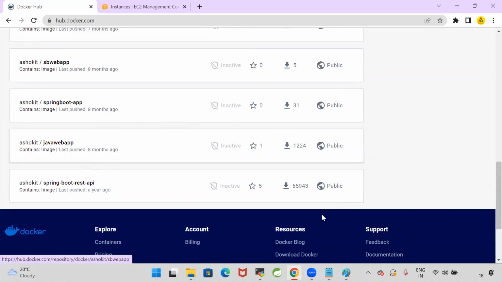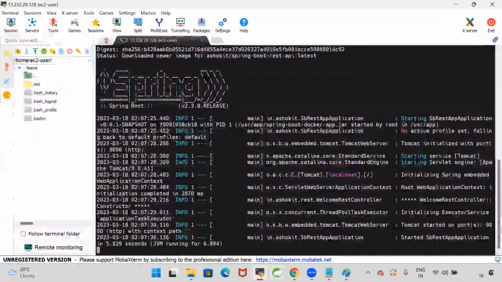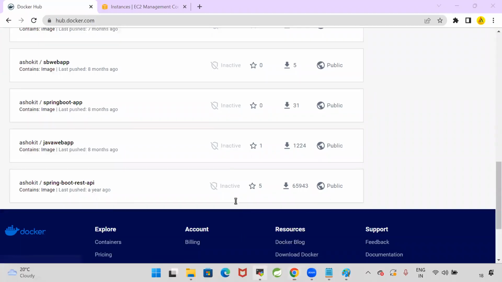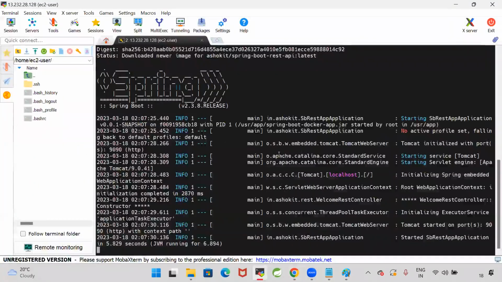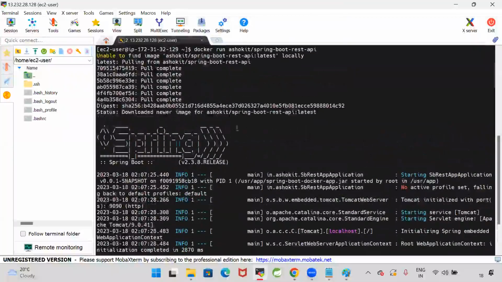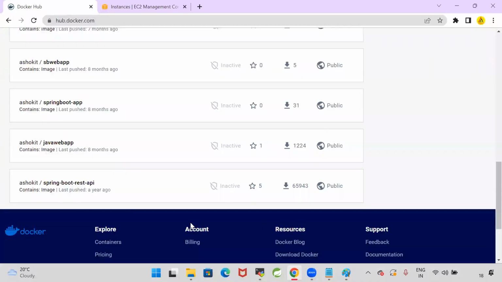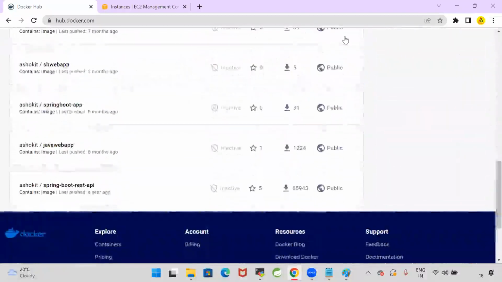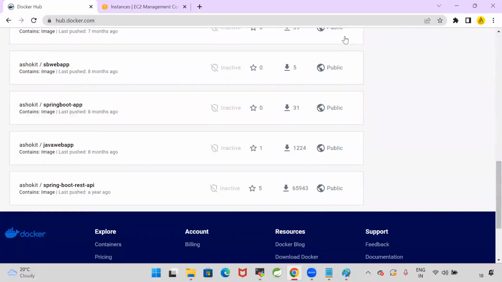As of now, my EC2 instance does not have any relation with my Docker Hub. Is my EC2 instance having any relation with the Docker Hub? No. It is a public image. If Docker is installed on the computer, anybody can pull that image. My EC2 instance has the Linux operating system. In this Linux operating system, I executed the Docker pull command and Docker run command. Anybody can pull my image and run my image on their machine. Currently, there is no relation between the EC2 instance and my Docker Hub account. Are you guys clear with my point?